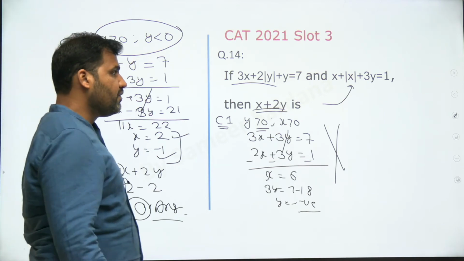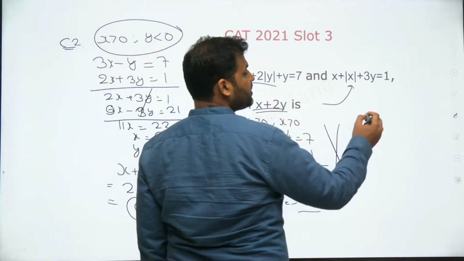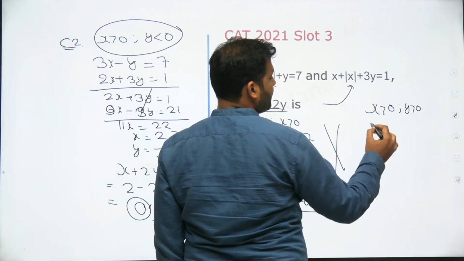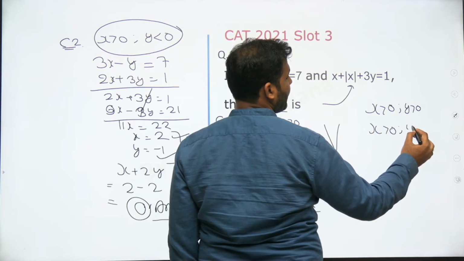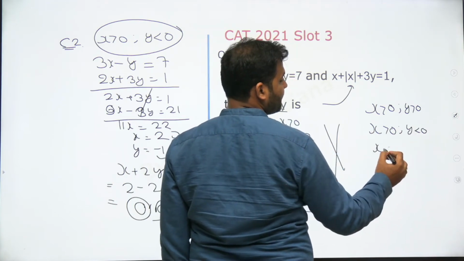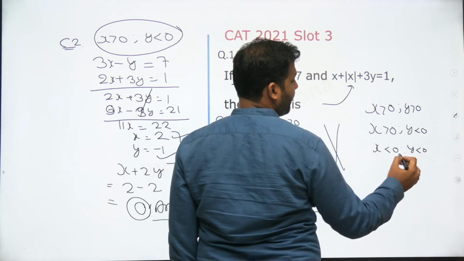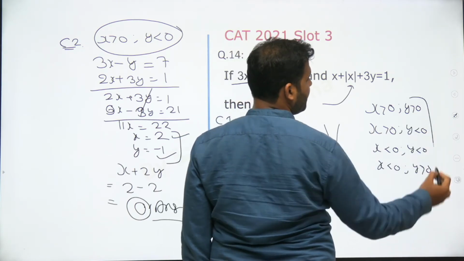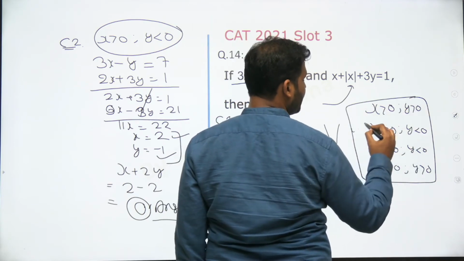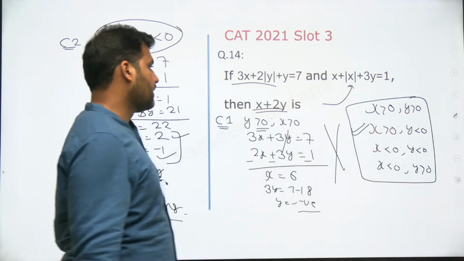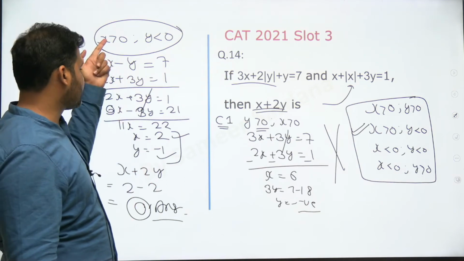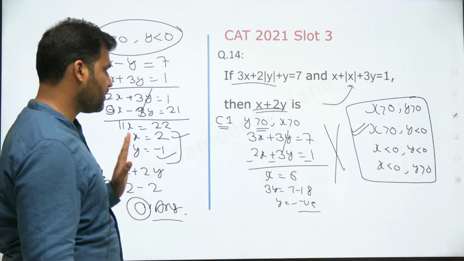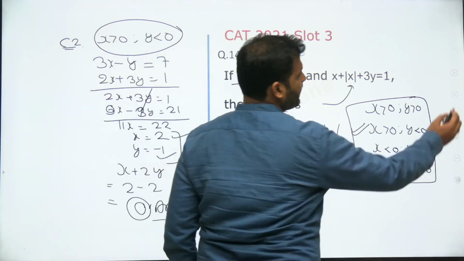So total we are basically supposed to solve this 4 equation for 4 cases. पहला case x greater than 0, y greater than 0. Second, x greater than 0, y less than 0. Third, x less than 0, y less than 0. Fourth, x less than 0, y greater than 0, right? So you will get solution in any one of these cases. So हमारे case में हमने second में ही हमारा solution आ गया, and we got the values जो हमारे x greater than 0 और y less than 0 को satisfy कर रहा है. By putting these values you can get your answer, right? So 0 is the right answer of the question. That's the question number 14.